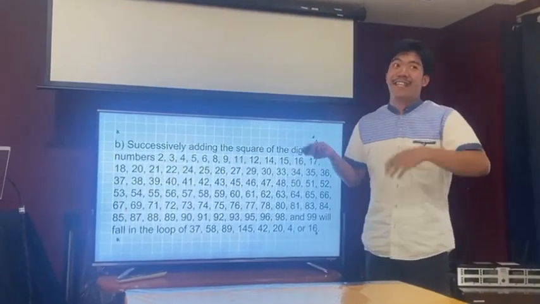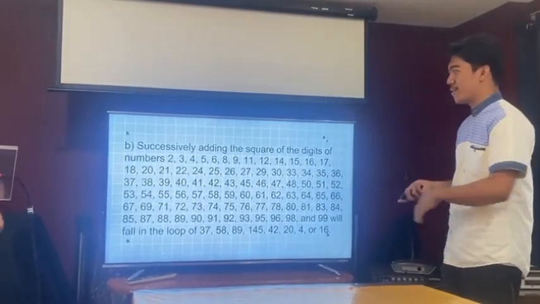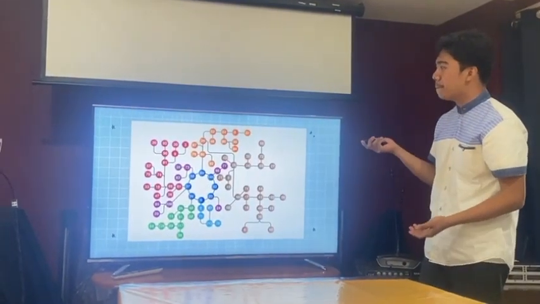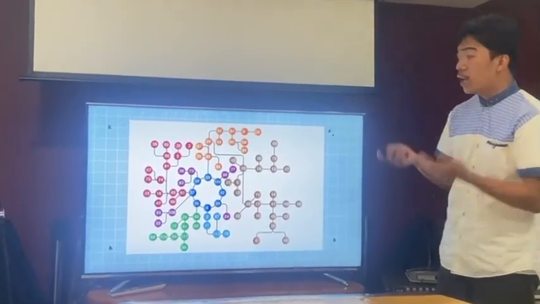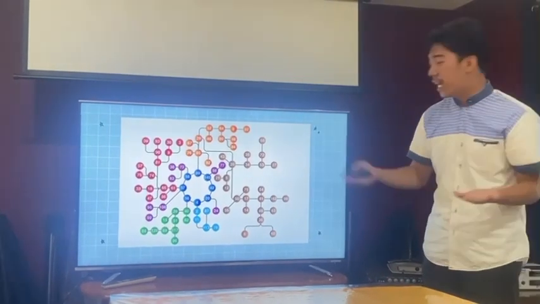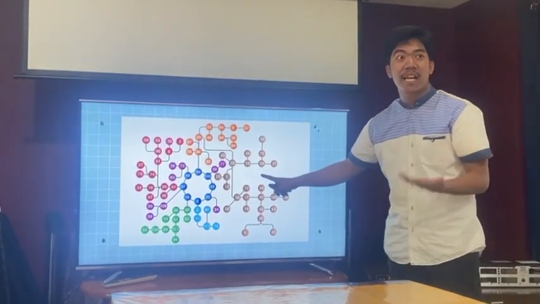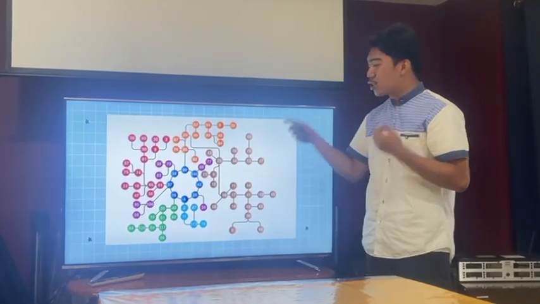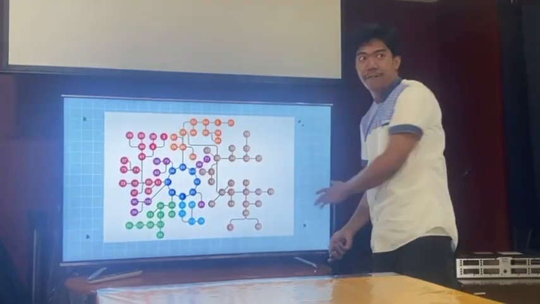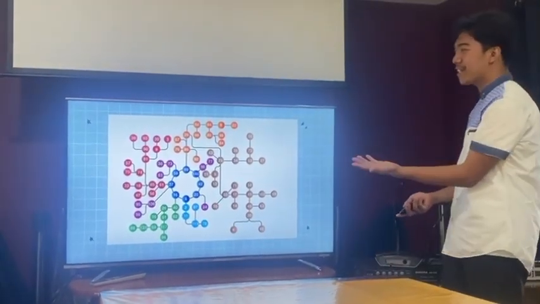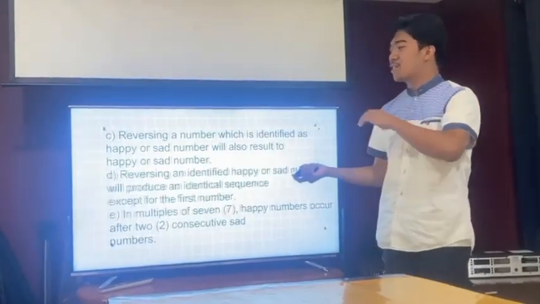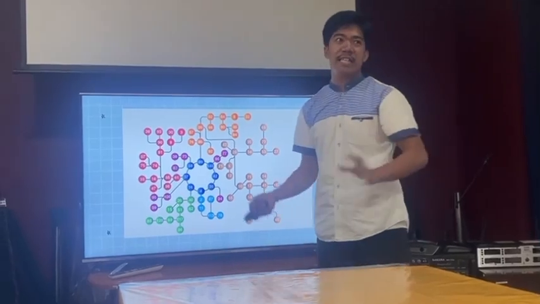And also the pattern for the sad numbers. We know there are 80 sad numbers here, and these are the patterns. I just wanted to show the loop, because you can see the loop there.